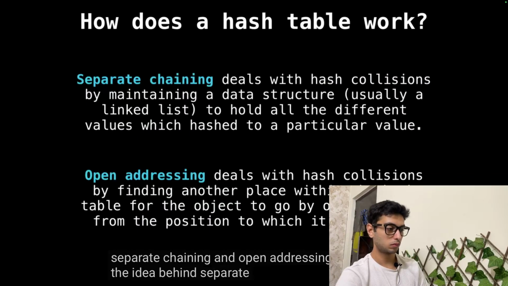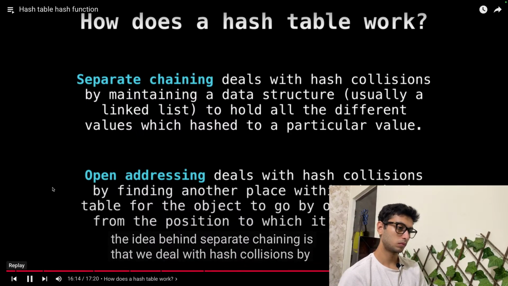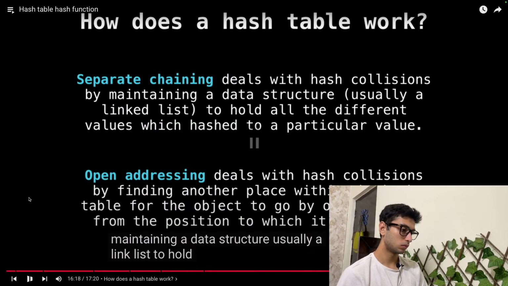The idea behind separate chaining is that we deal with hash collisions by maintaining a data structure, usually a linked list, to hold